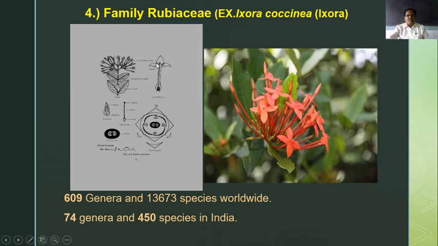One more thing: the anther has a filament which is very short. As it is very short, the stamens remain attached internally to the petals in the throat, and they are short and arrow shaped; they look like an arrow. The family has 609 genera and 13,673 species reported worldwide, and 74 genera and 450 species are reported from India.